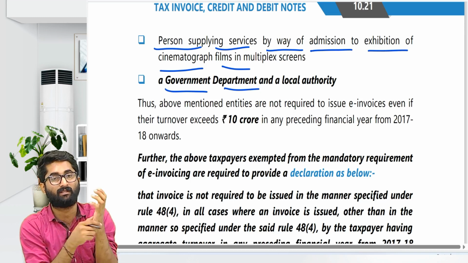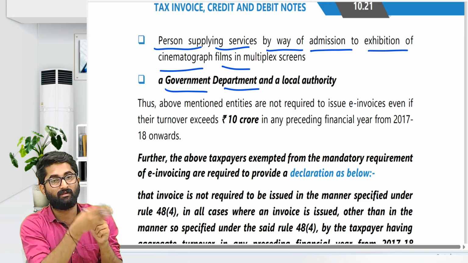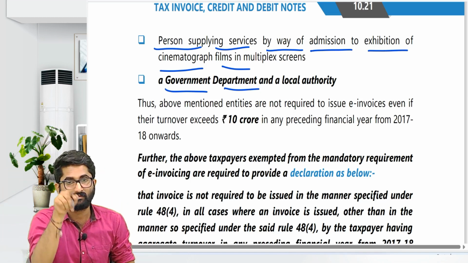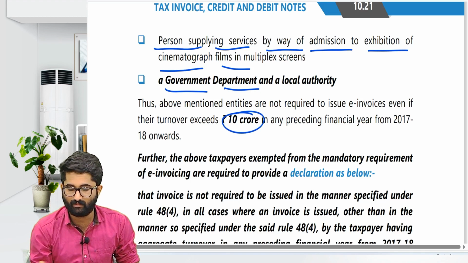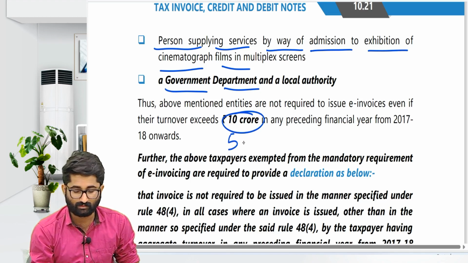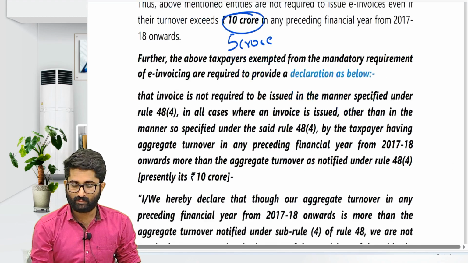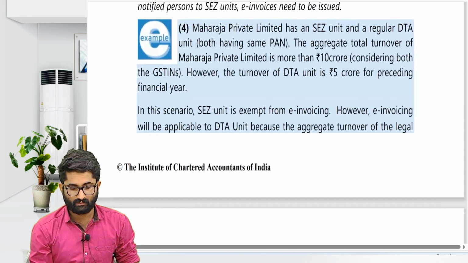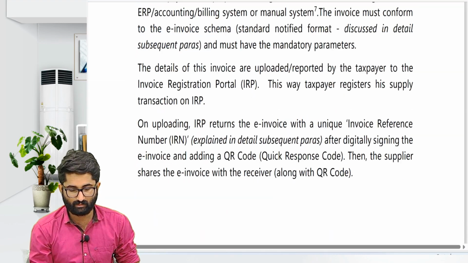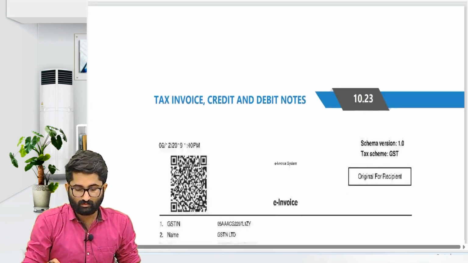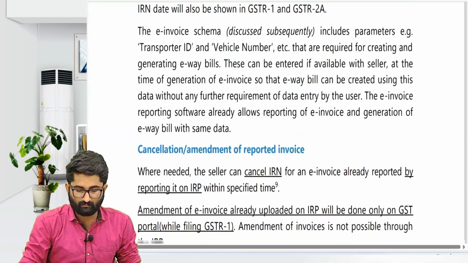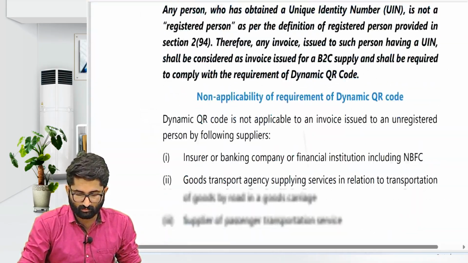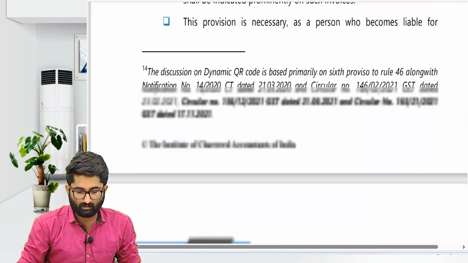Even in the case of a conductor when he is taking the ticket, if it is e-invoicing, it will be a big paper. Why? Because QR code and all these things should be there. And there, this is not 5 crores, it was 10 crores, it is 5 crores now. So these are some of the things, and a declaration is required to be given. So these are the things which are related to e-invoicing. How you generate e-invoicing, we have discussed in the classroom, not so important, and the QR code is also there. So that was about section number 31.